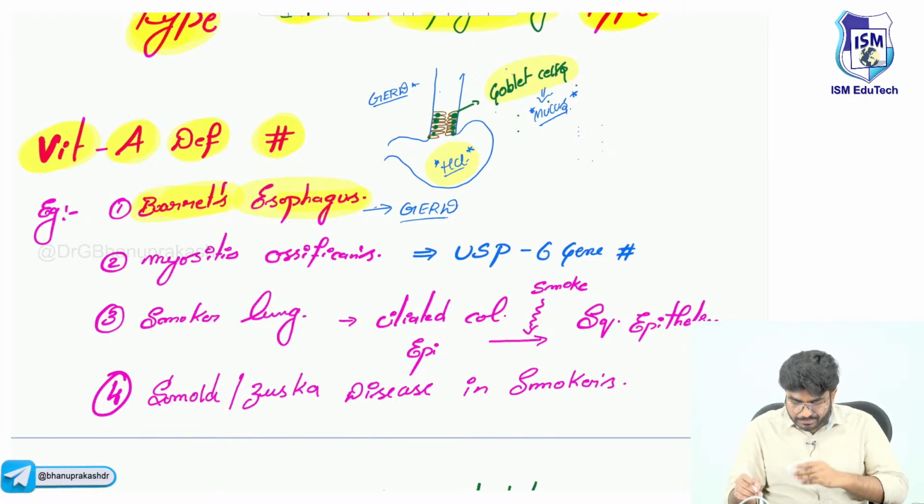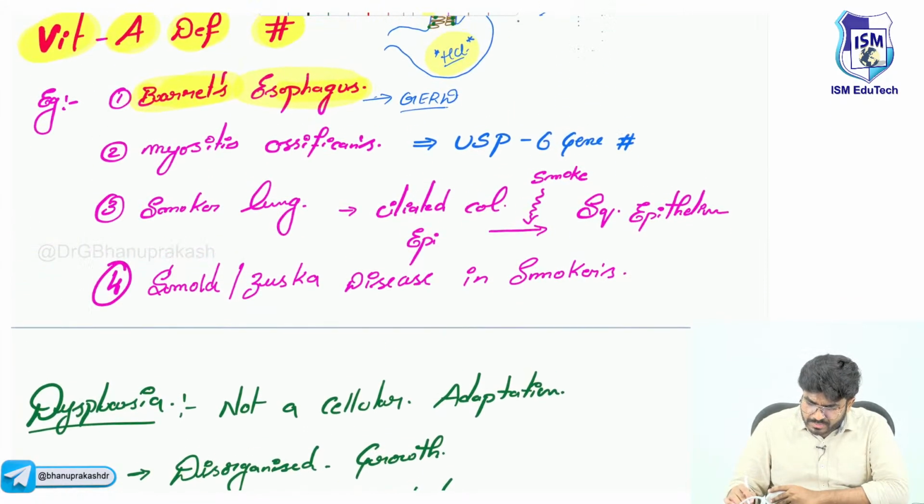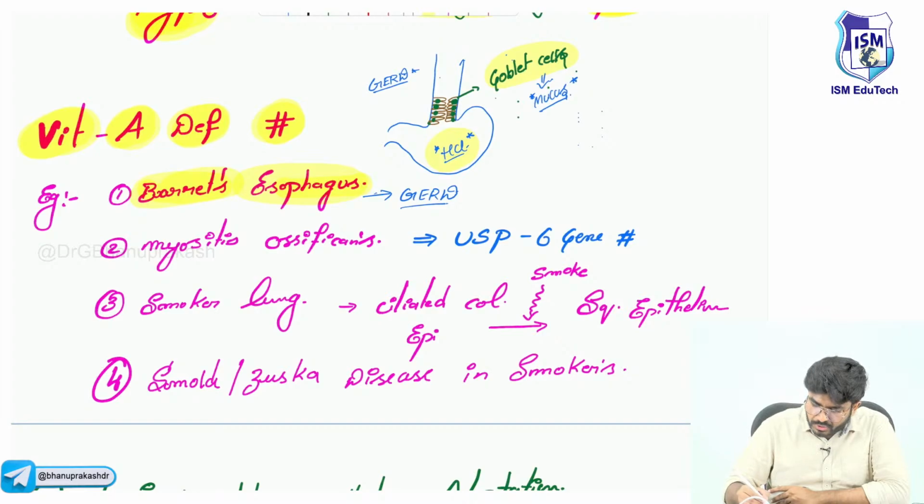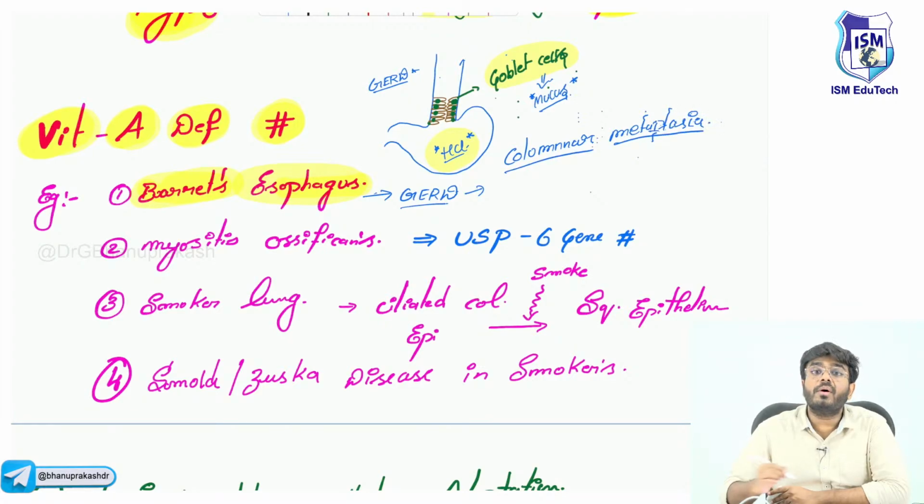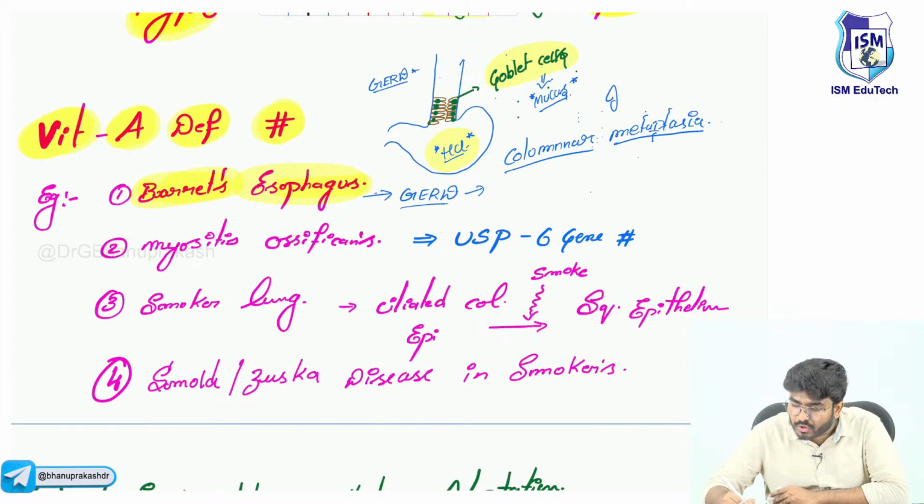And what you will see over there, I have explained to you, sir, what you are going to see in Barrett's esophagus: there is columnar metaplasia. Which type of columnar metaplasia? Intestinal type of columnar metaplasia.